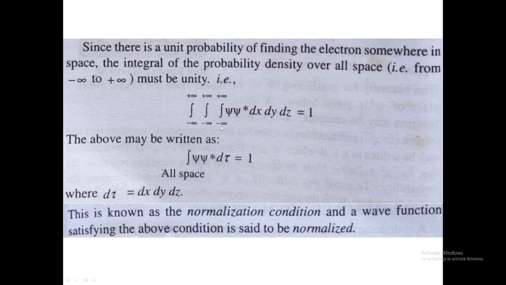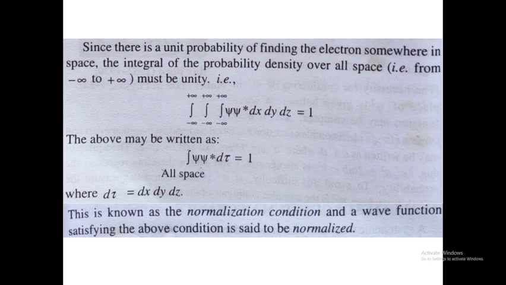Okay, so the integral from minus infinity to plus infinity for dx, minus infinity to plus infinity for dy, minus infinity to plus infinity for dz, this is equal to 1. This indicates that there is a unit probability of meeting the electron around the space of a nucleus.